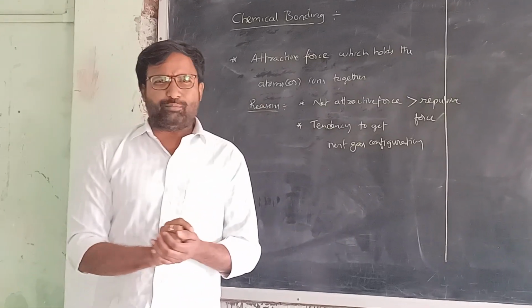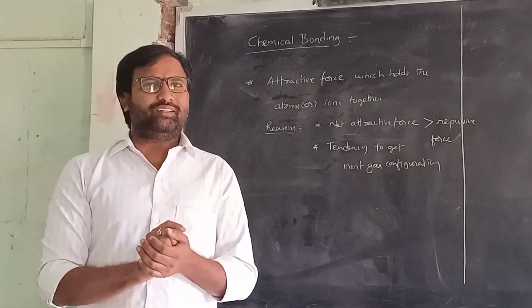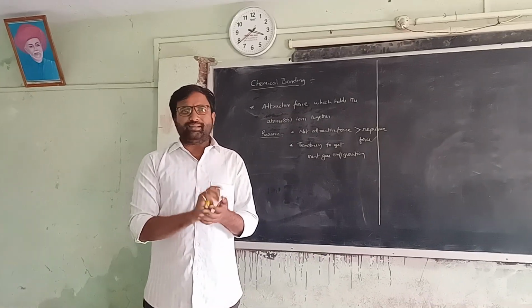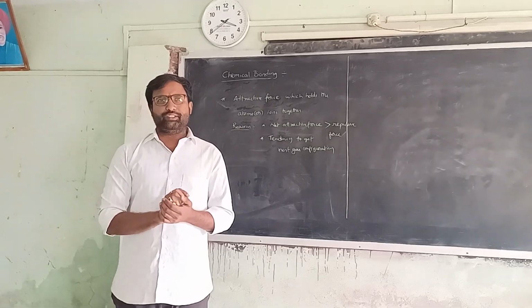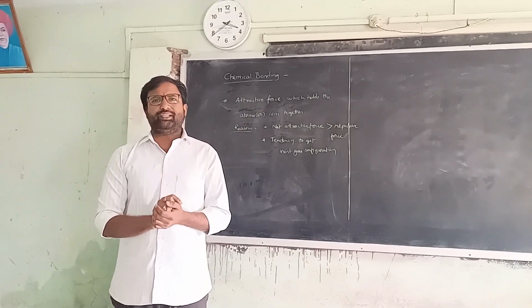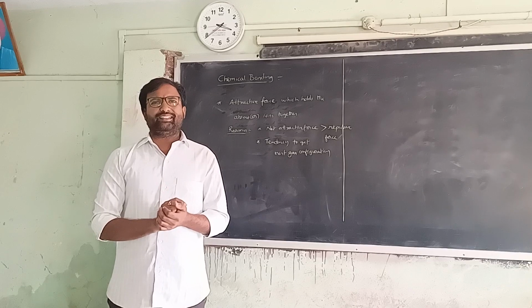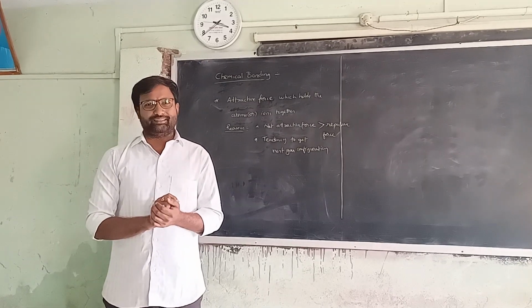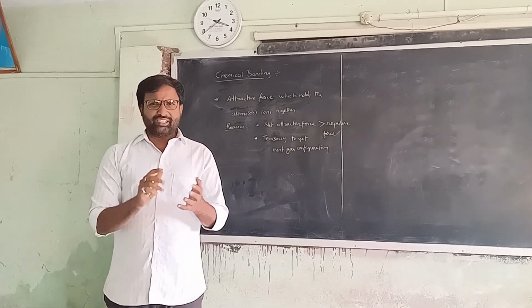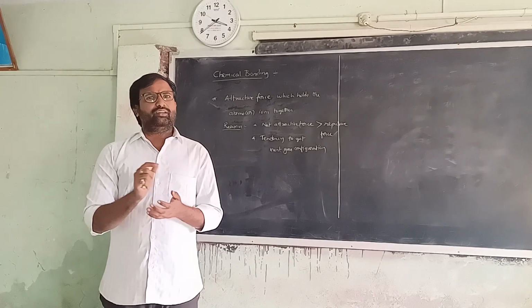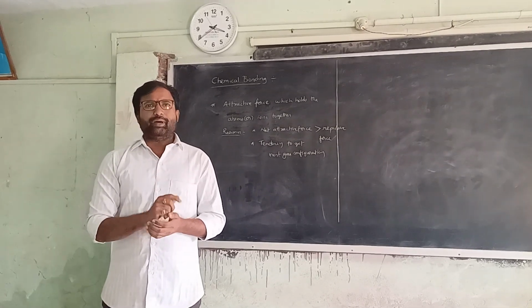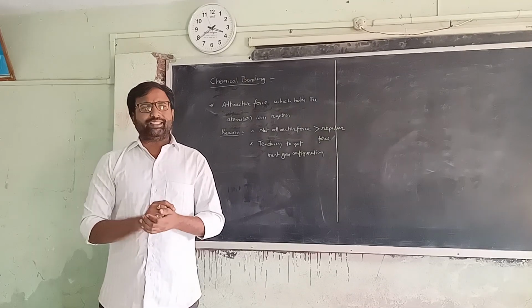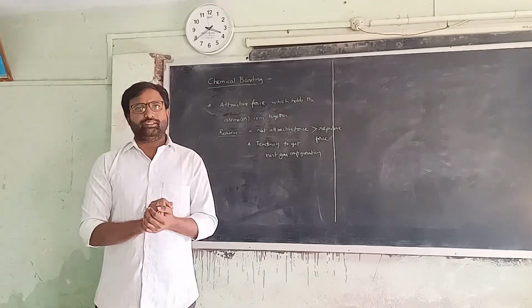To explain chemical bonding, there are many theories. We will discuss them one by one. The first theory is the Kossel-Lewis theory concept, or Kossel theory concept. What the Kossel theory concept says is that every atom tries to get 8 valence electrons in its outermost shell by sharing, gaining or losing.